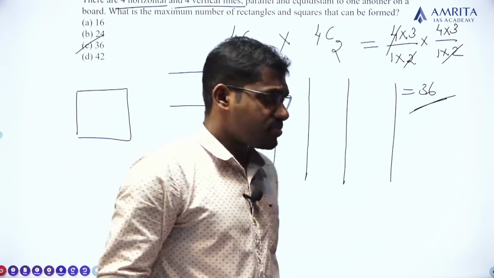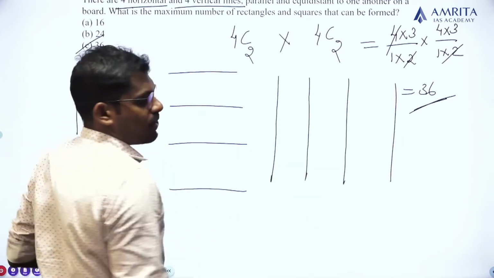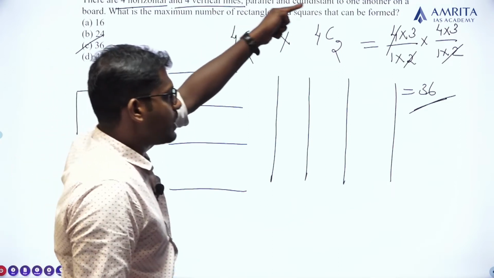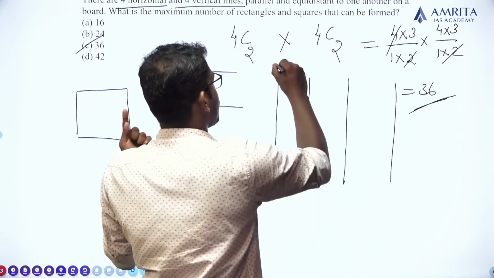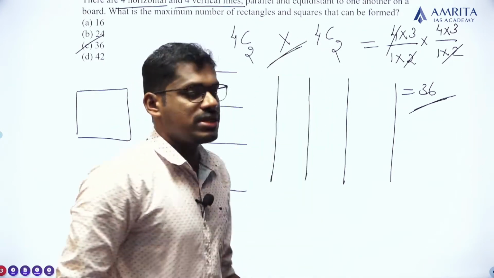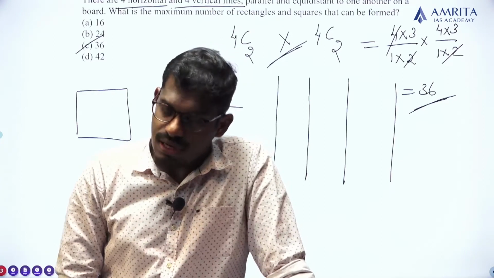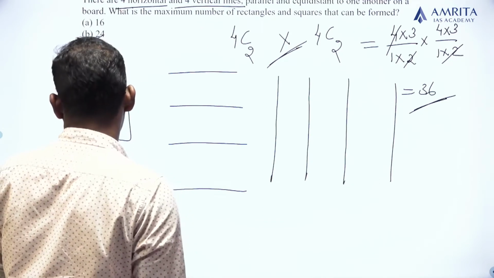Clear? So I am taking 2 lines out of this 4, taking 2 lines out of this 4. So at a time I am taking 2 lines out of the 4 horizontal lines and 2 vertical lines out of the 4 vertical lines. So the total number of selections will be 4C2 into 4C2. Clear? Okay, fine. So the answer for this question is option C, 36.